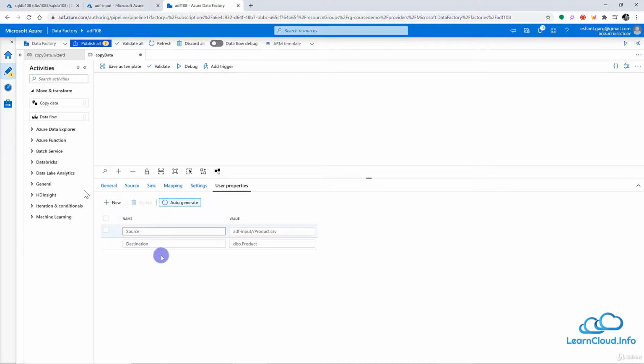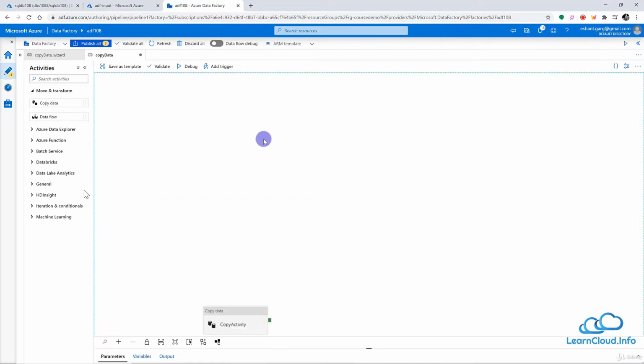You can add some name and value, and these values we can see at the time of monitoring our pipeline. I'm going to show you that during monitor. It will be easier to understand when I show it, but right now just remember that in user property we auto generated these values, which are source and the destination. All right, so everything looks good in our pipeline.